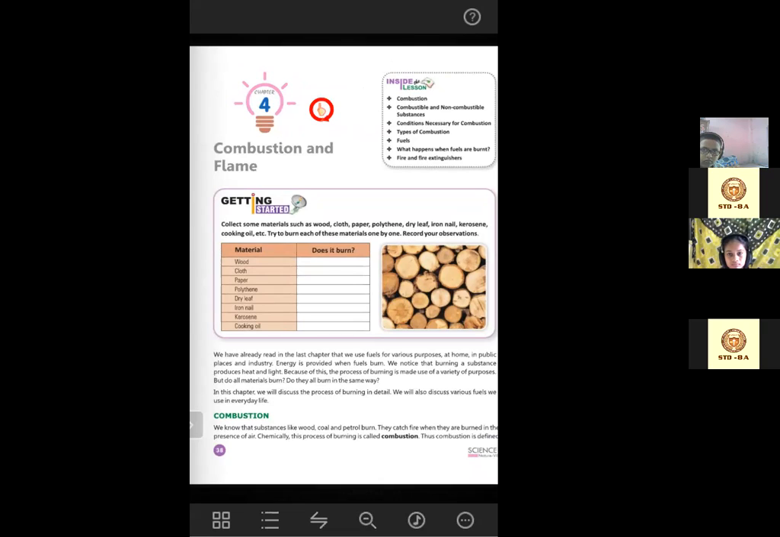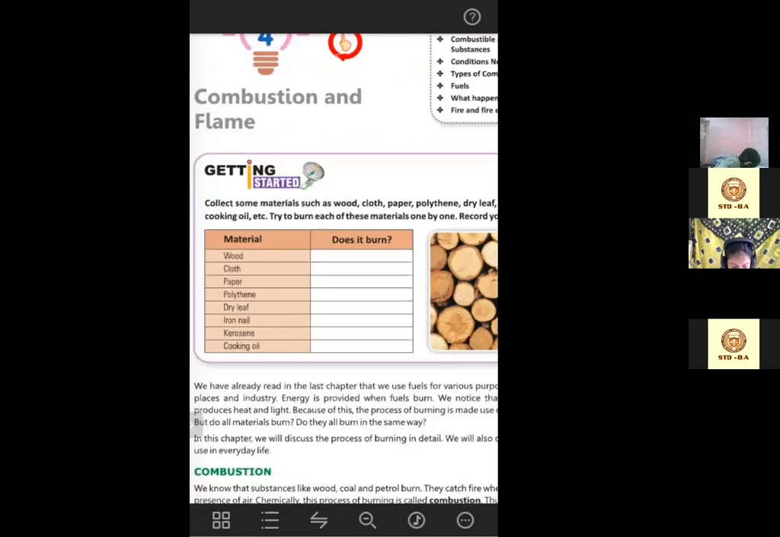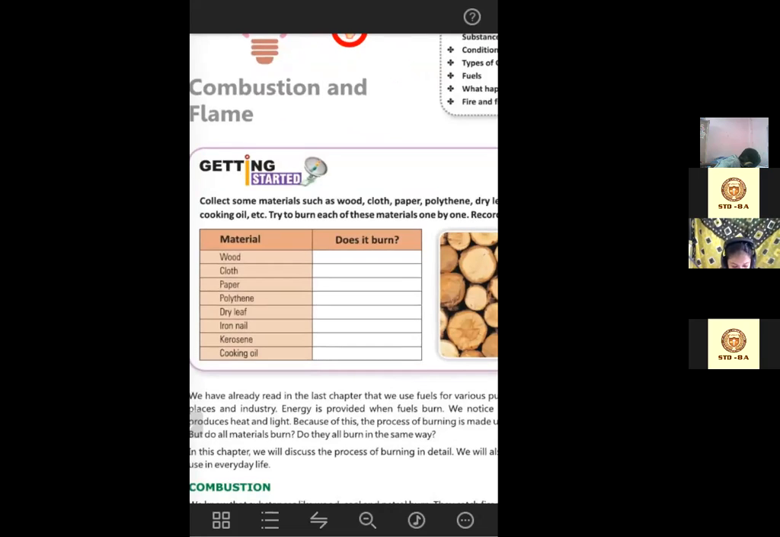Collect some materials such as wood, cloth, paper, polythene, dry leaf, iron nail, kerosene, cooking oil, etc. Try to burn each of these materials one by one and record your observations. So though you don't do it right now, you can tell me, right? So tell me, will wood burn? Yes. So we will consider it as dry wood. If wood is written here, that means dry wood, not wet one. So yes, that will be a yes. Clothes, will they burn? Yes, clothes will also get burned.